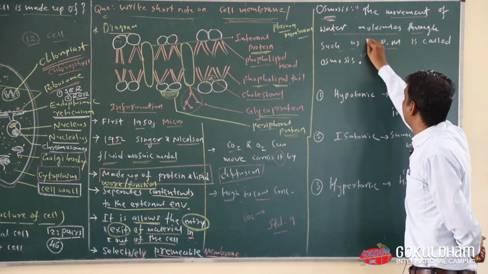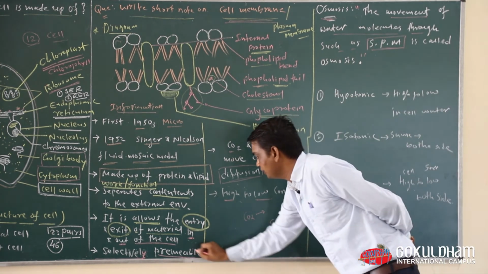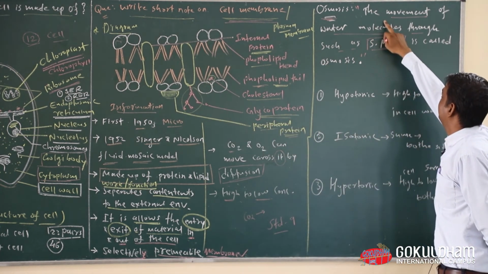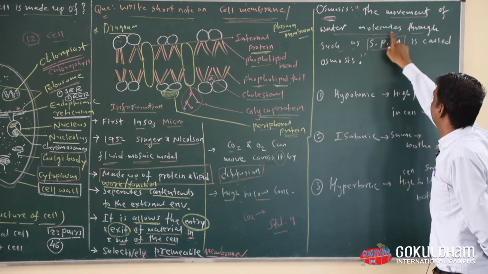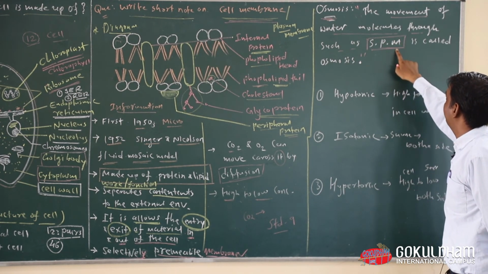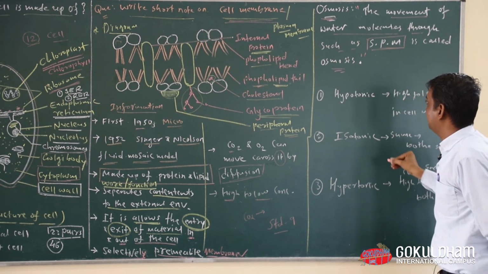Now what is the full form of SPM? SPM is selective permeable membrane. So I repeat one more time, the movement of water molecules through a selective permeable membrane is called osmosis.